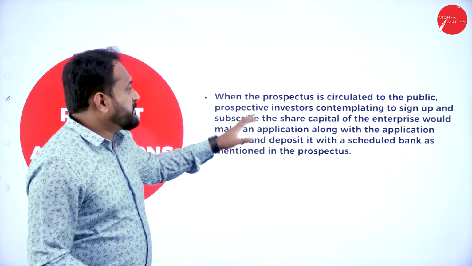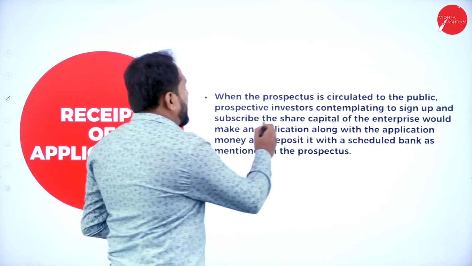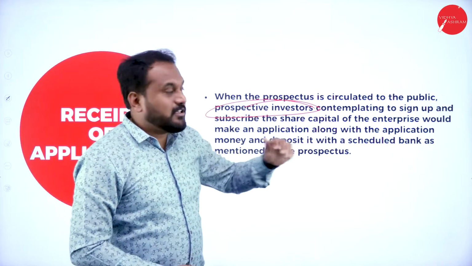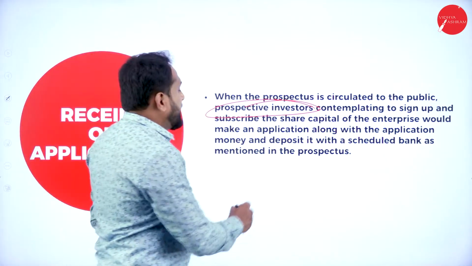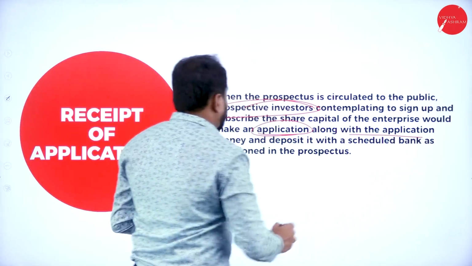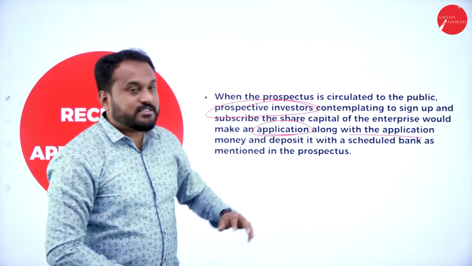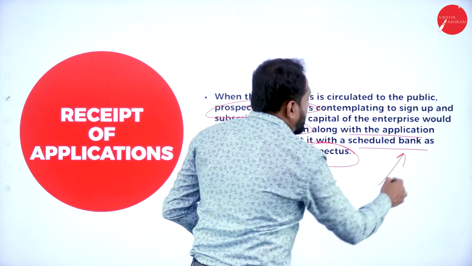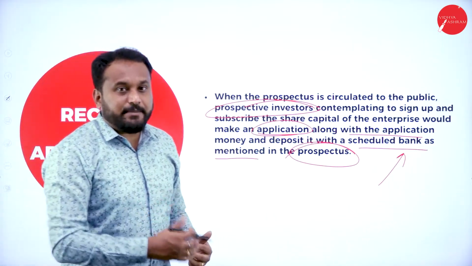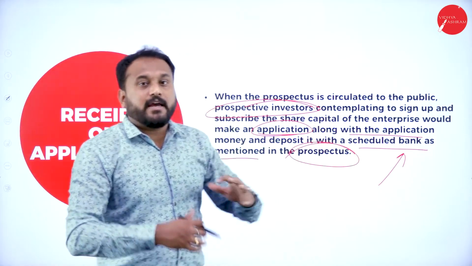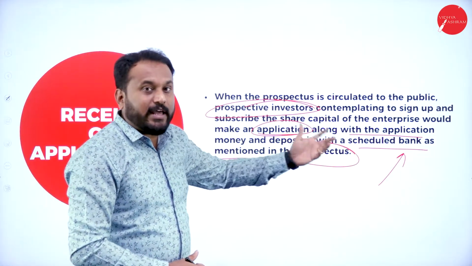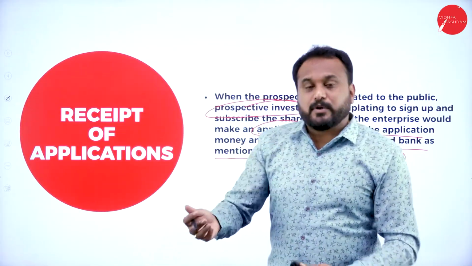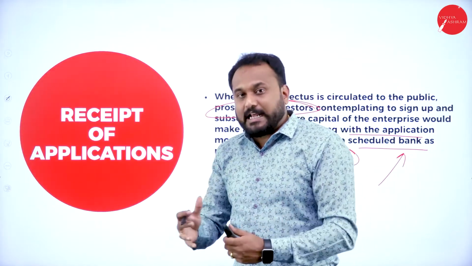When the prospectus is circulated to the public, prospective investors who wish to subscribe to the share capital of the enterprise make an application along with the application money and deposit it with the scheduled bank as mentioned in the prospectus. You will have a proper account number, IFSC, MICR of a scheduled bank, and you are supposed to make the payment there. Where will it be written? It will be written in the prospectus only.